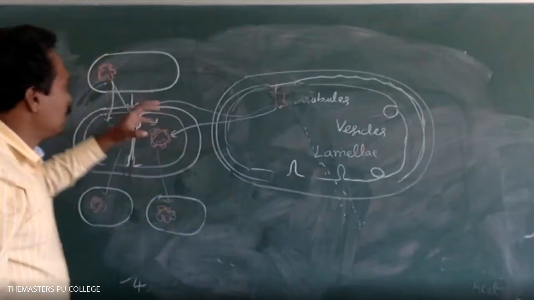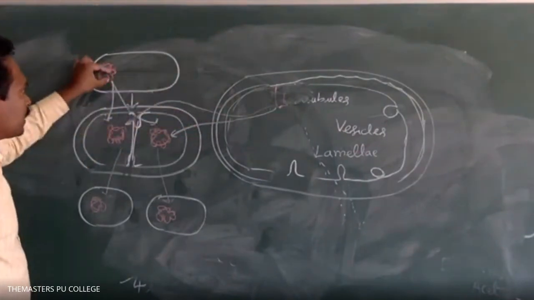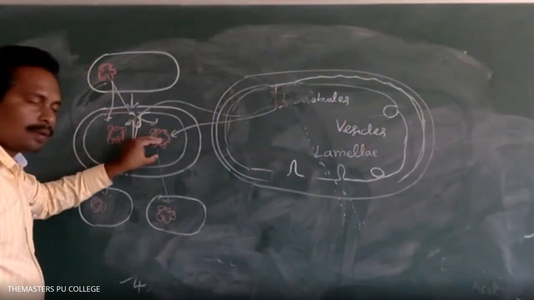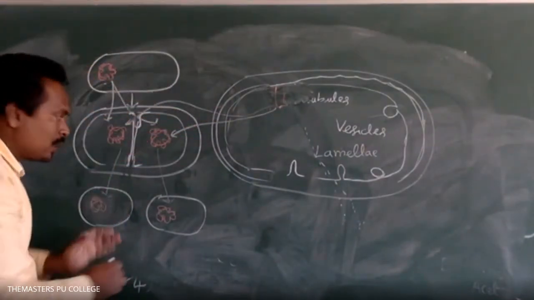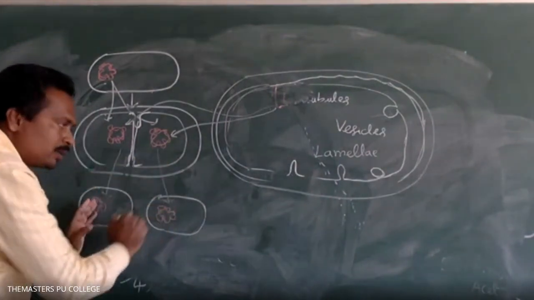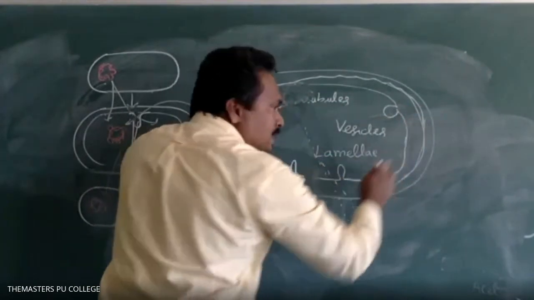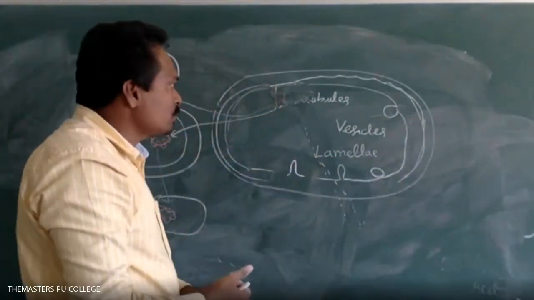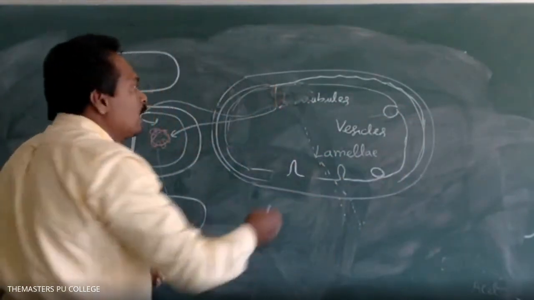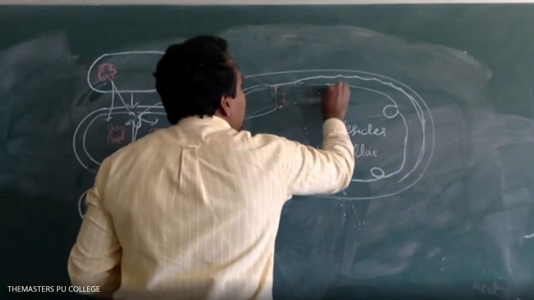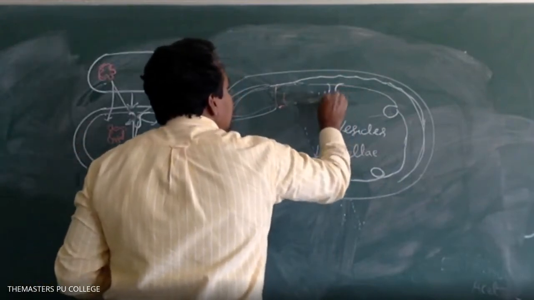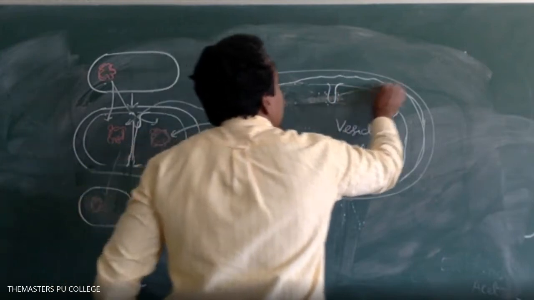So these structures are helpful for the replication of the nucleoid, cell wall formation, distribution of the nucleoid into the progeny cells, and enhancing the surface area of the cell. They also carry respiratory enzymes.